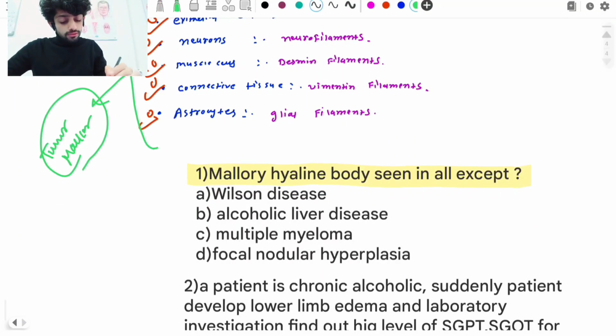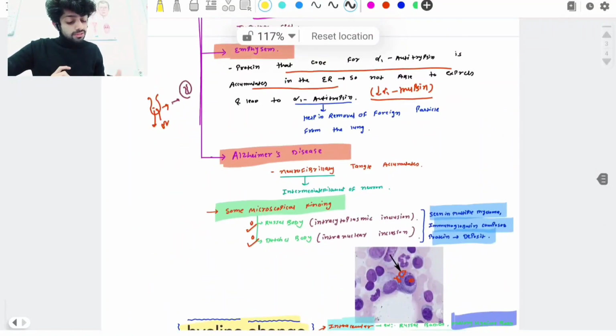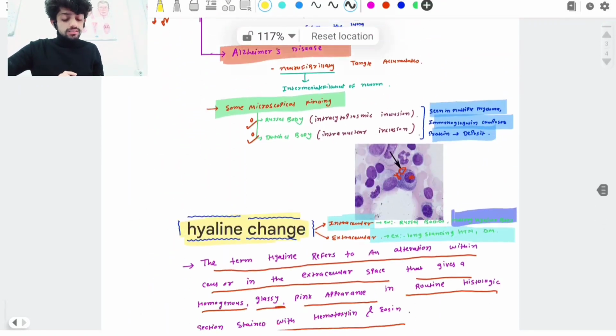So here try to find out the answer. W stands for Wilson disease. Wilson disease is present. Alcoholic liver disease, yes, it is also present. And then it is A, and H for focal nodular hyperplasia. So in which condition do we not see it? In multiple myeloma. In multiple myeloma, we are not going to see the Mallory-Hyaline bodies. In multiple myeloma, we mainly see Russell bodies and Dutcher bodies. Okay guys.